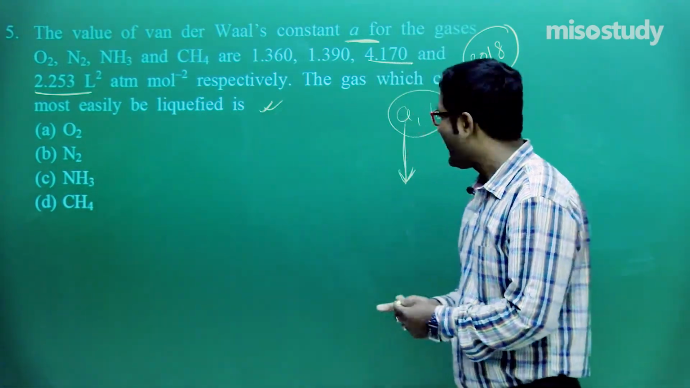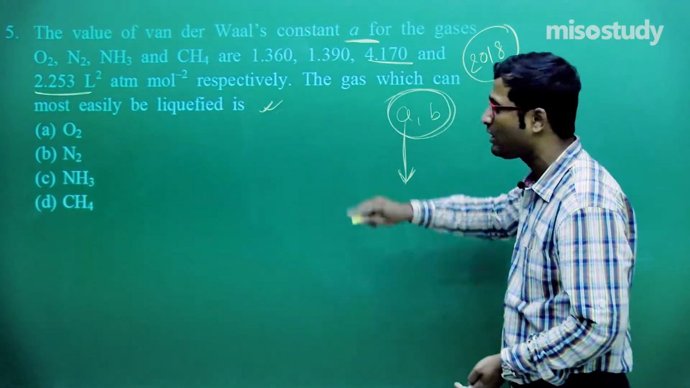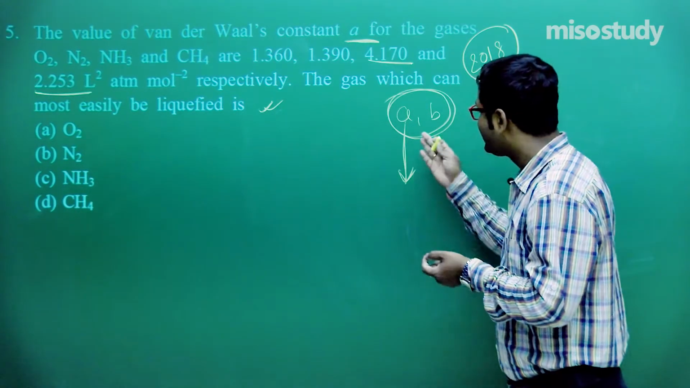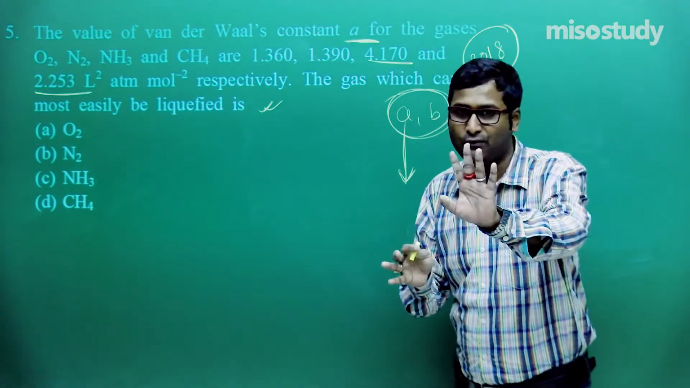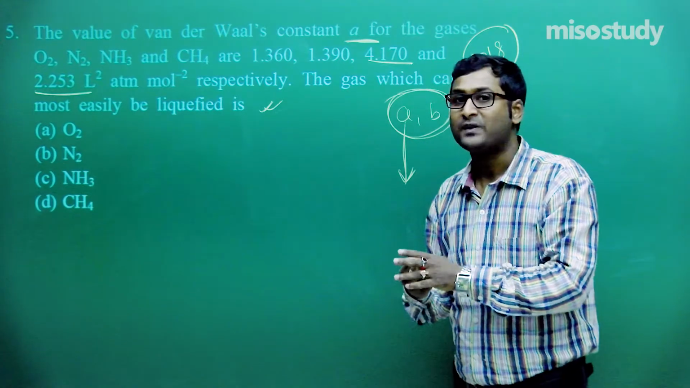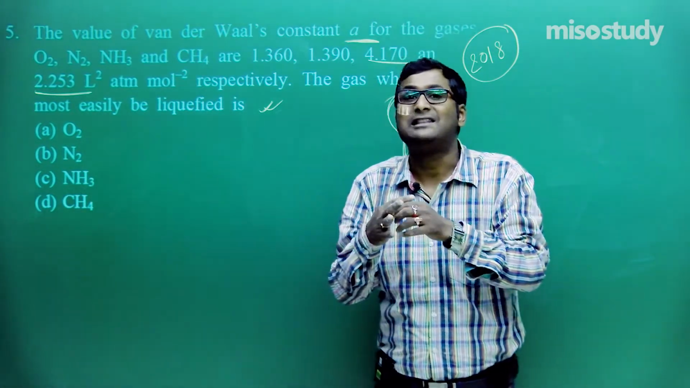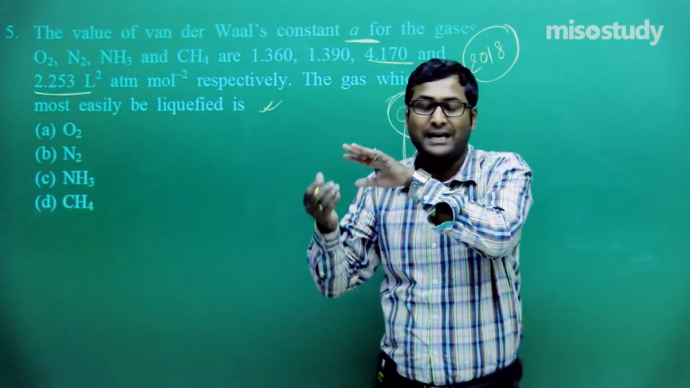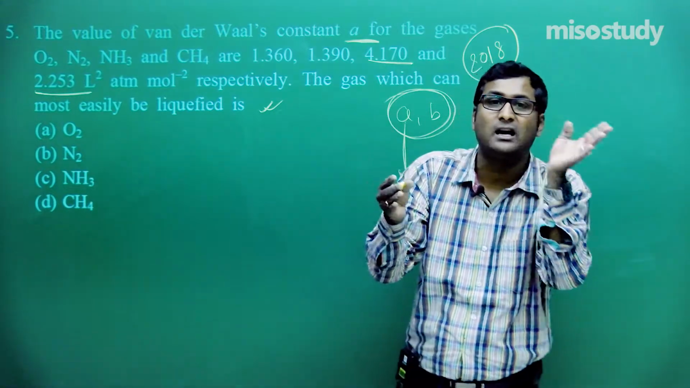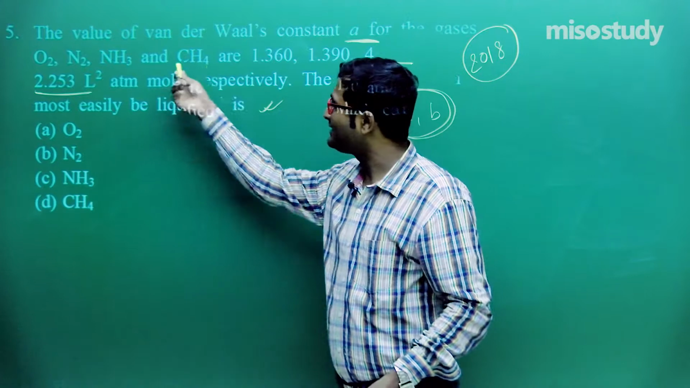Liquefaction of gas? As we know, A signifies the intermolecular force of interaction. That is, the higher the value of A, the higher the intermolecular force of attraction. Clear to you? If the intermolecular force of attraction increases, then what will happen? The gas will be converted to solid. No, gas will be converted to liquid. Liquid will be converted to solid. This is the case. So in this case, these are all in the gaseous form.